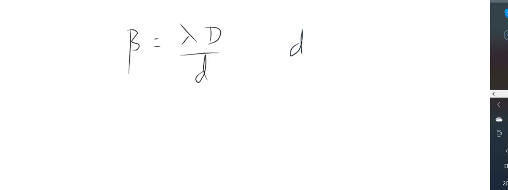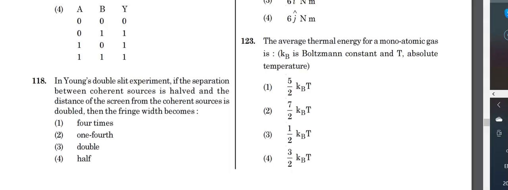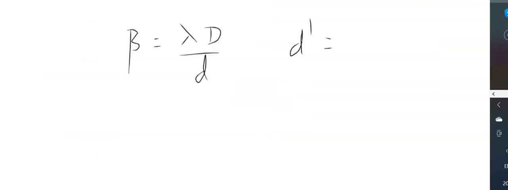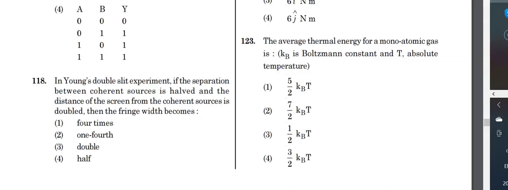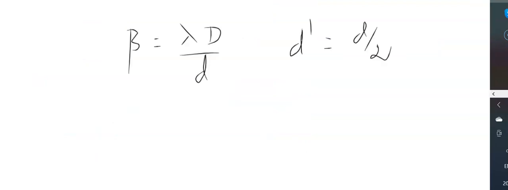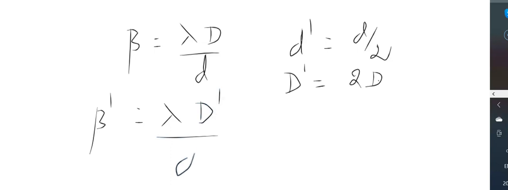Now it is given that the separation between the coherent sources is halved. So that means d dash is now going to be d by 2. Next he says the distance is doubled, that means capital D is doubled, so D dash becomes 2D. Therefore beta dash will be equal to lambda times D dash by d dash.